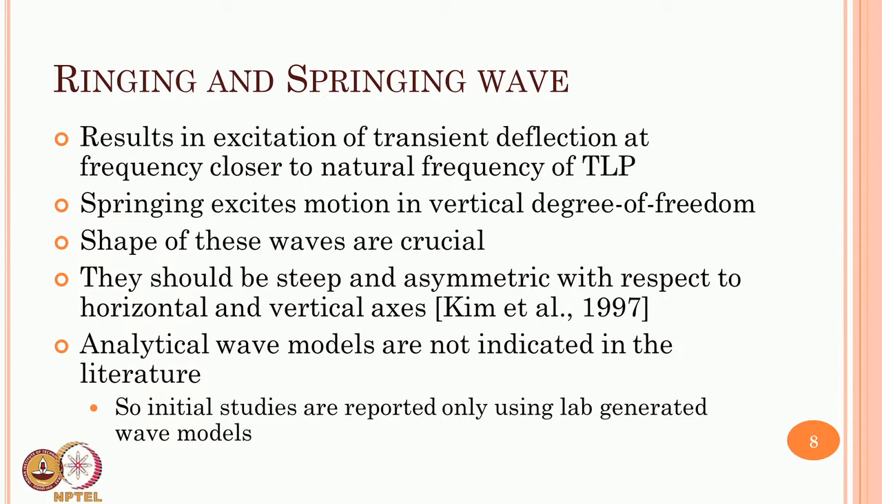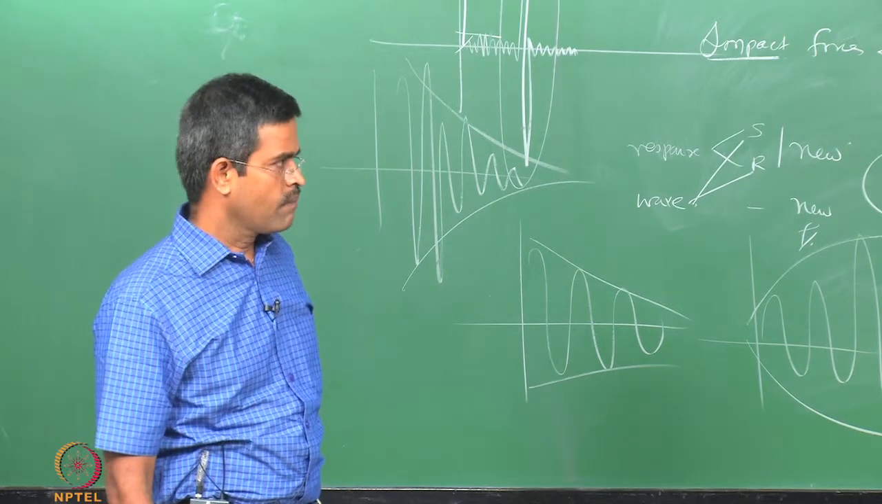So, the shape of this wave is very crucial, and these waves should remain steep and asymmetric with respect to both the axes, horizontal and vertical, as stated by Kim et al. in 1997. Therefore, analytical wave models are not indicated in the literature which are capable of producing this kind of impact and non-impact waves.